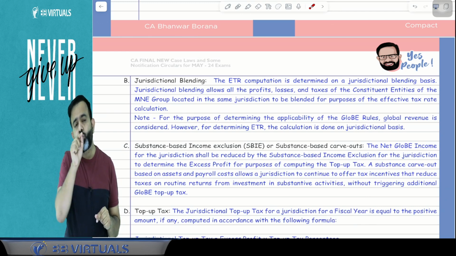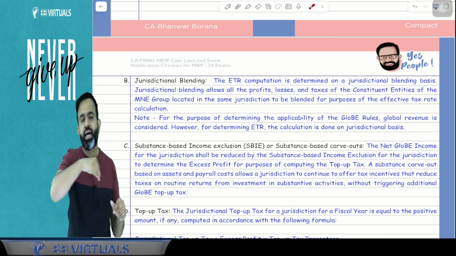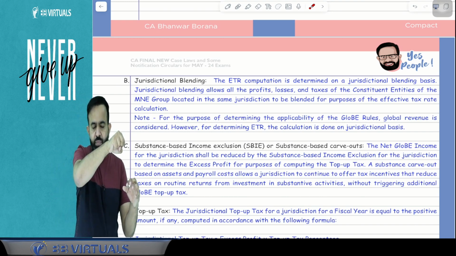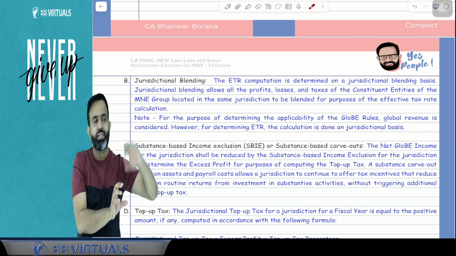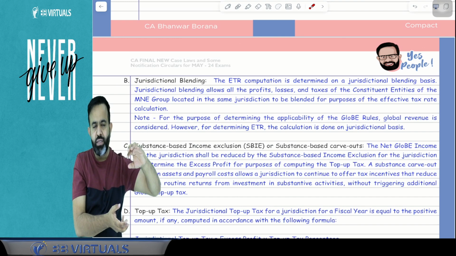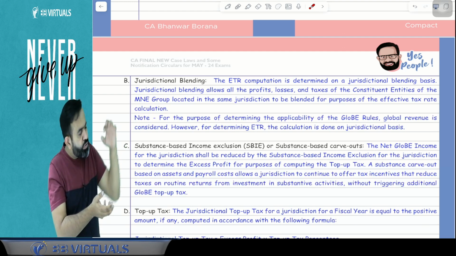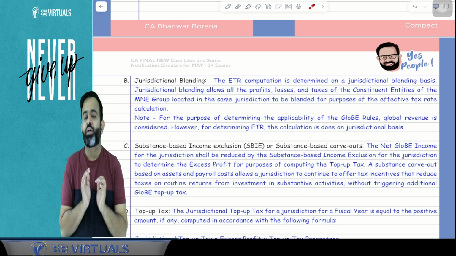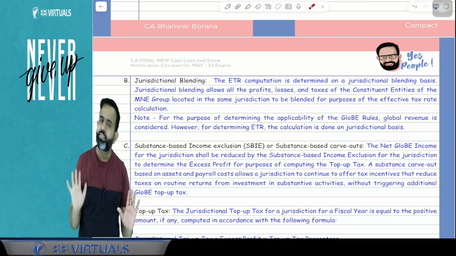So the question is to check that 15% effective tax rate in India. They are having 3 companies in India. So for all 3 companies, that profit, because tax divided by profit we have to check. So tax divided by income, you can say that. So whatever the tax and income, the question is whether we will do the blending, means we will aggregate that profit and loss or not. Right answer is yes. So jurisdictional blending is allowed.